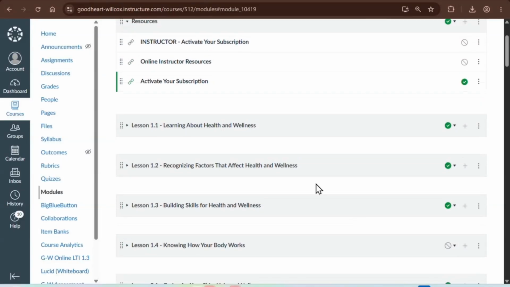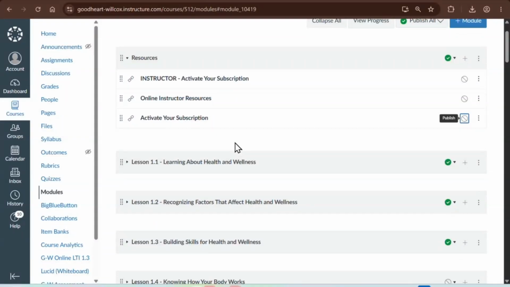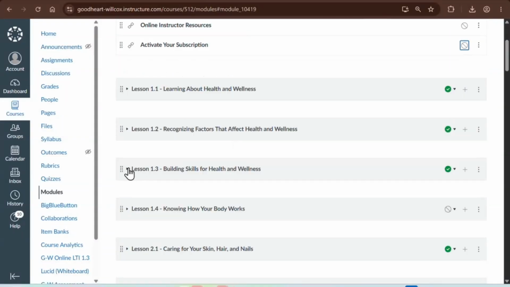You can change the order of our lesson modules by just dragging and dropping as well. Once all your students have activated, you can just unpublish. If a new student comes in, just click it again. Let them click the activation and you can unpublish again. So that was about the teacher and student activation.